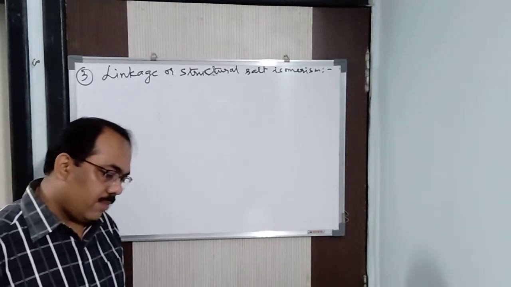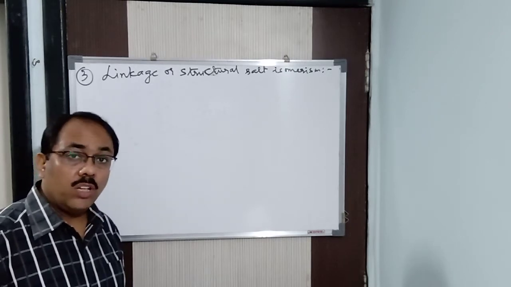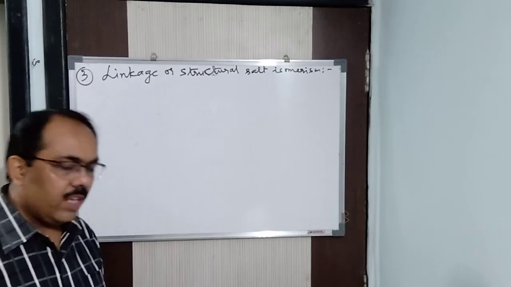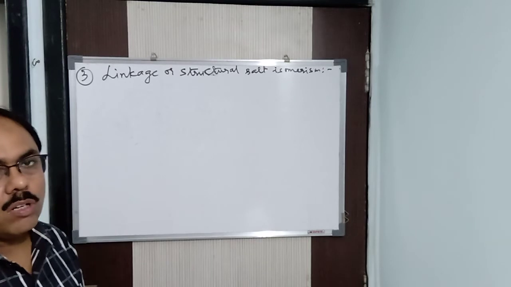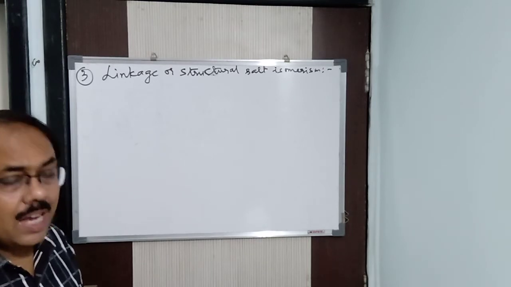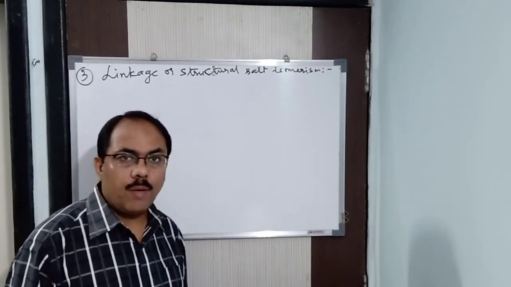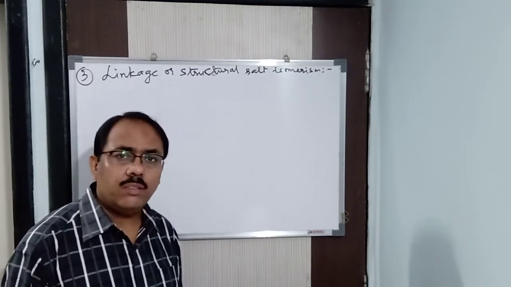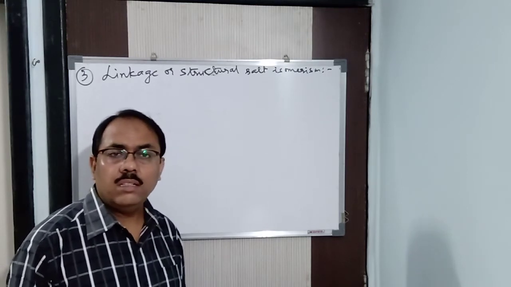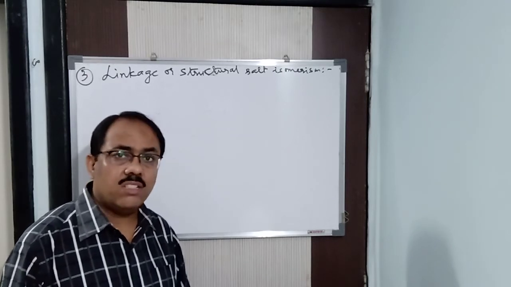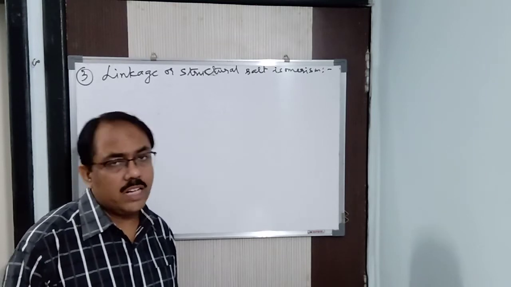Now, the isomerism arises when the ligands have 2 different atoms available for coordination with the central metal atom. That means I am talking about ambident ligands, because in case of ambident ligands, there are 2 donor atoms. Ambident ligand means, for example, NO2 and ONO. In case of NO2, nitrogen is a donor atom. In case of ONO, oxygen is a donor atom. In case of CNS, sulfur is a donor atom. In case of NCS, nitrogen is a donor atom.